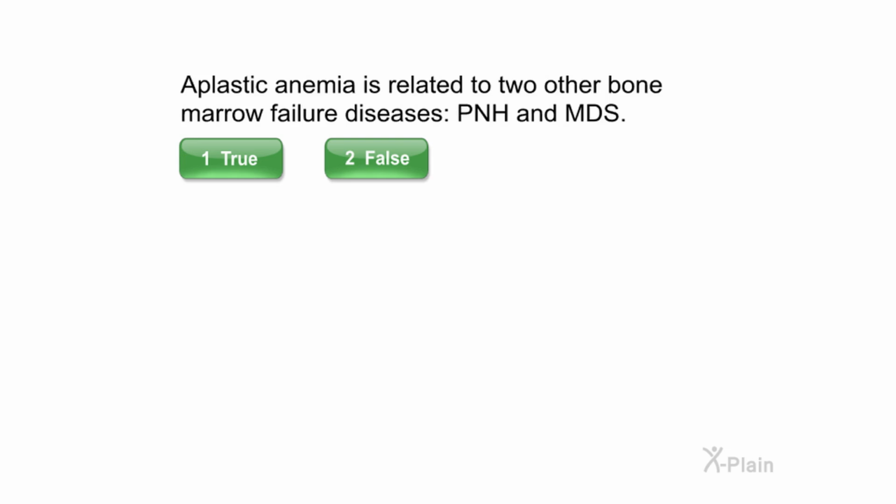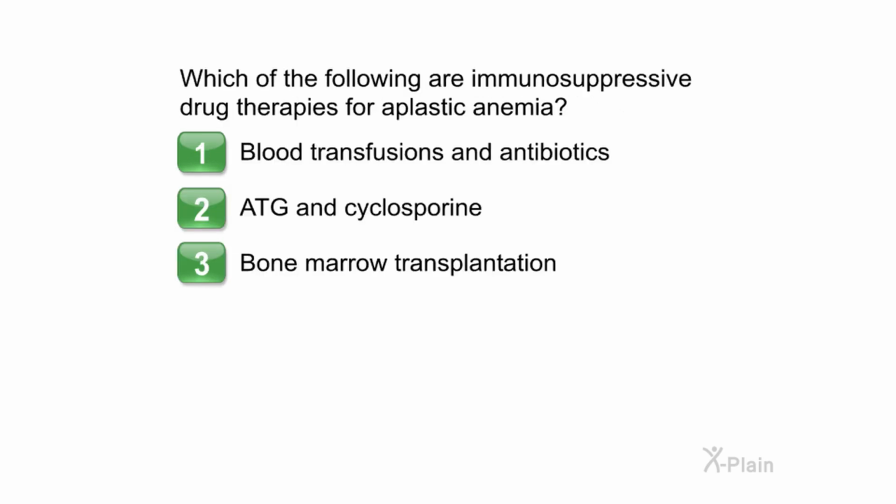Aplastic anemia is related to two other bone marrow failure diseases, PNH and MDS. Select true or false. Correct. Which of the following are immunosuppressive drug therapies for aplastic